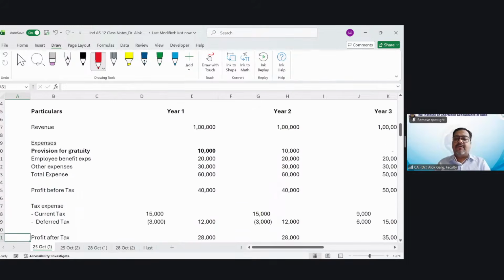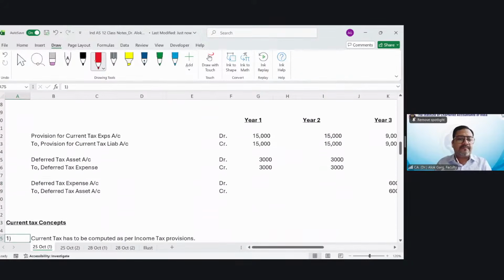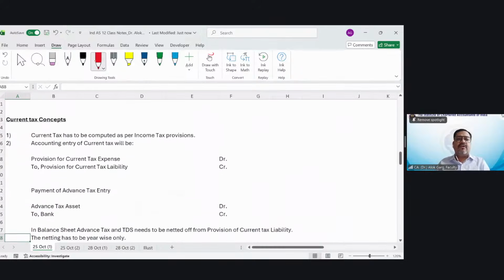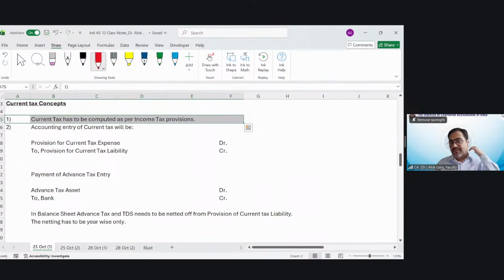Now friends, before getting into the current tax and deferred tax, let's talk about the current tax concepts. We'll do a question on current tax and then we'll move to the deferred tax concepts. Friends, first of all, current tax has to be computed as per the income tax provisions. As I told you, this current tax requires the knowledge of income tax, direct tax. So when you compute the current tax of any company, it has to be computed in line with the provisions of Income Tax Act.